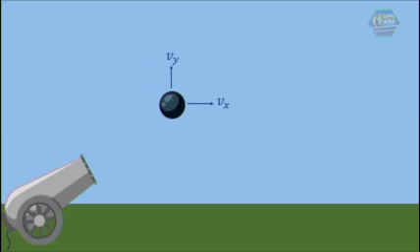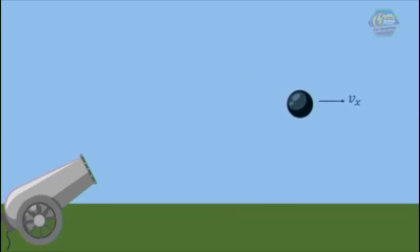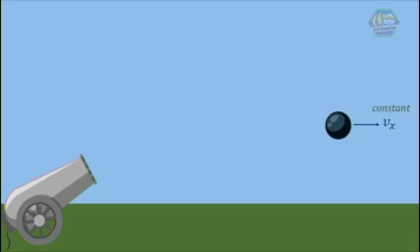When the cannonball moves upwards, the velocity in the x direction is constant, the same as the initial value, while the velocity along the y direction is approaching 0. When the velocity along the y direction is equal to 0, the cannonball is at its maximum height from the ground. The cannonball continues its parabolic path during its flight. The cannonball experiences a motion going downwards while going to the right.